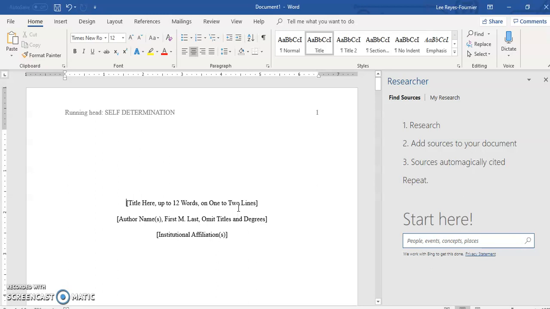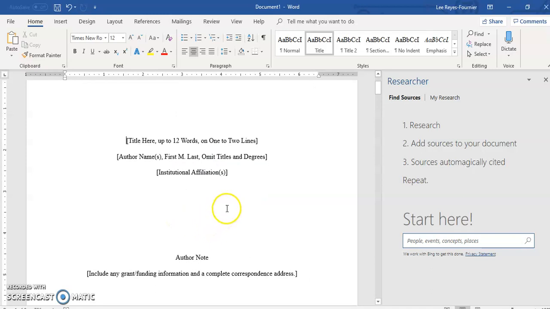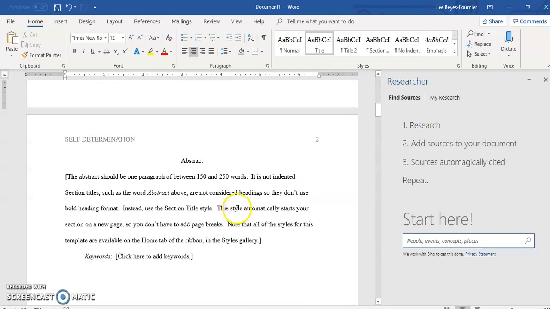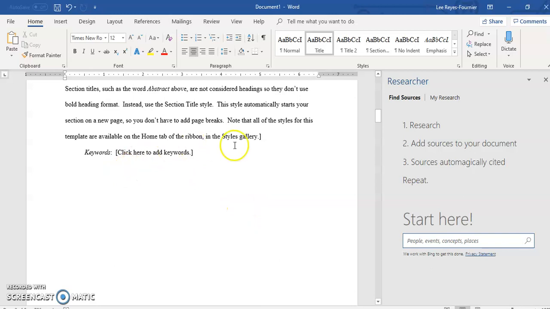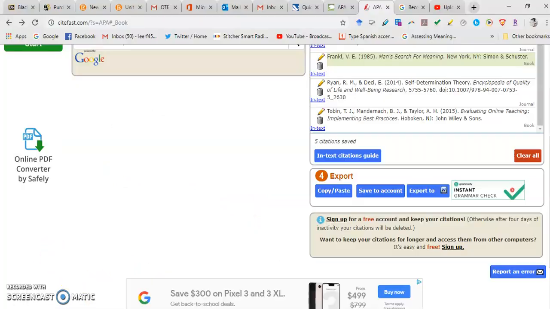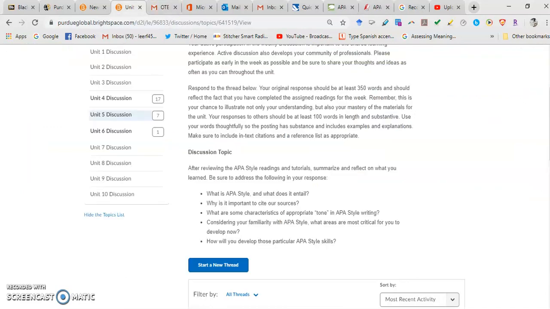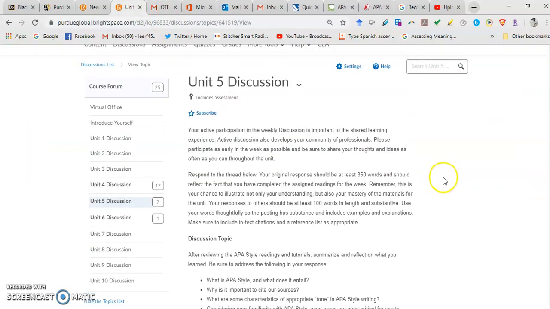If you do it any other way, you might end up with "running head" typed into it. But if you do it with a template, you don't have to worry about it. Pretty cool. I know. You're thinking, this is amazing. Okay, so that, as they say, is that for your papers this week.